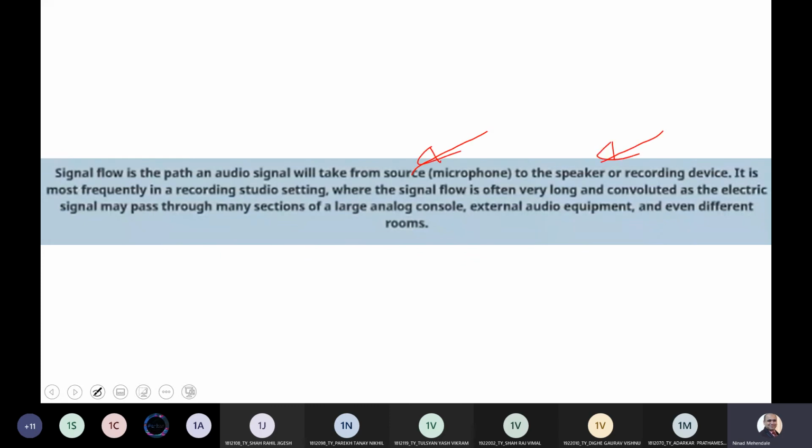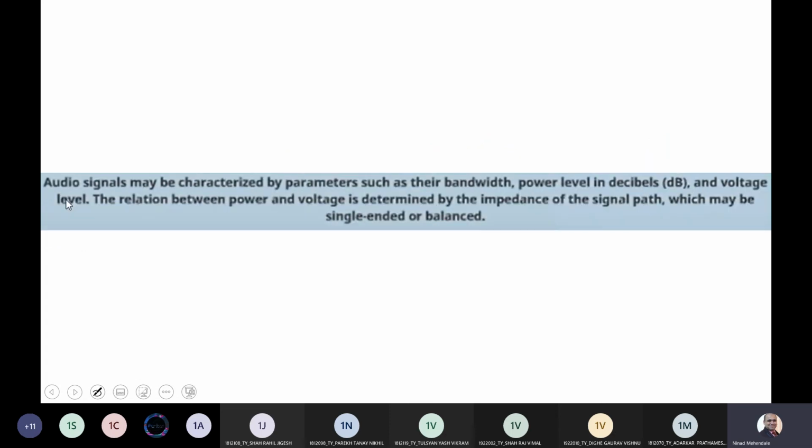That is what we call the signal flow path. And it is most frequently in recording settings that the signal flow is very long and convoluted. The electrical signals are passed through many analog consoles, external audio equipment, and even different rooms.